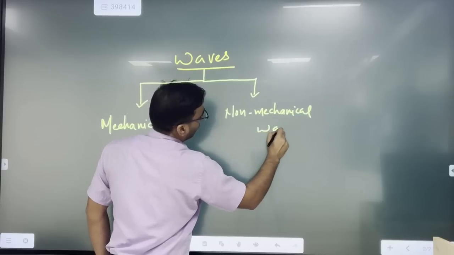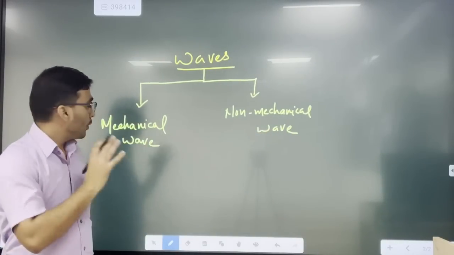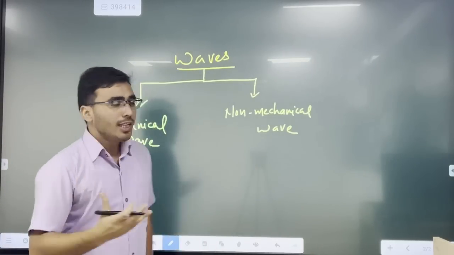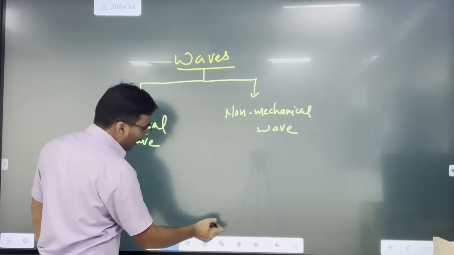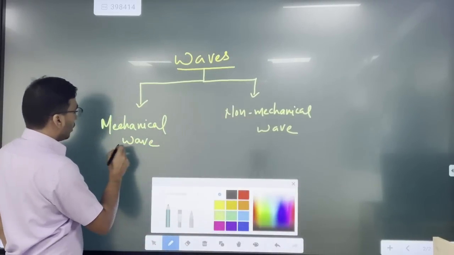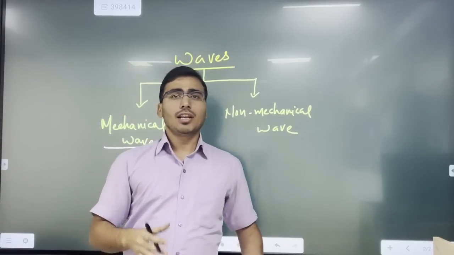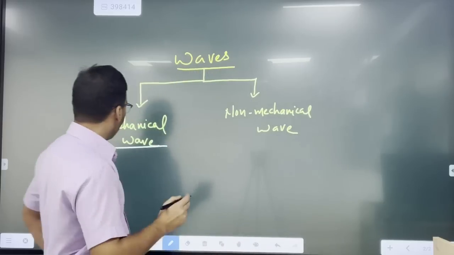Okay, one is mechanical wave and the second one is the non-mechanical wave, right? So first I will go with this mechanical wave. With the name only you can say that it is mechanical. It means that such a wave requires the material medium for its propagation, right? When I define this term, mechanical waves, we can say that any kind of waves that need some material for its propagation, right?